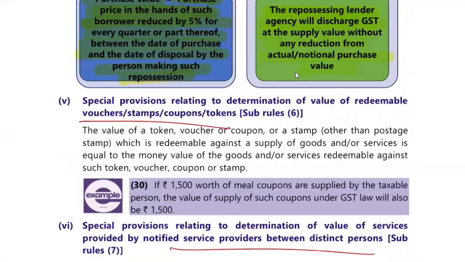Now, special rule regarding voucher, stamp, coupons, and tokens. Voucher, coupons, tokens, and stamp. With the word voucher, I remember the face of Himanshu. Okay, the simple thing is that we have already discussed a lot. Okay, so see, start with voucher. Okay, so simple is that.